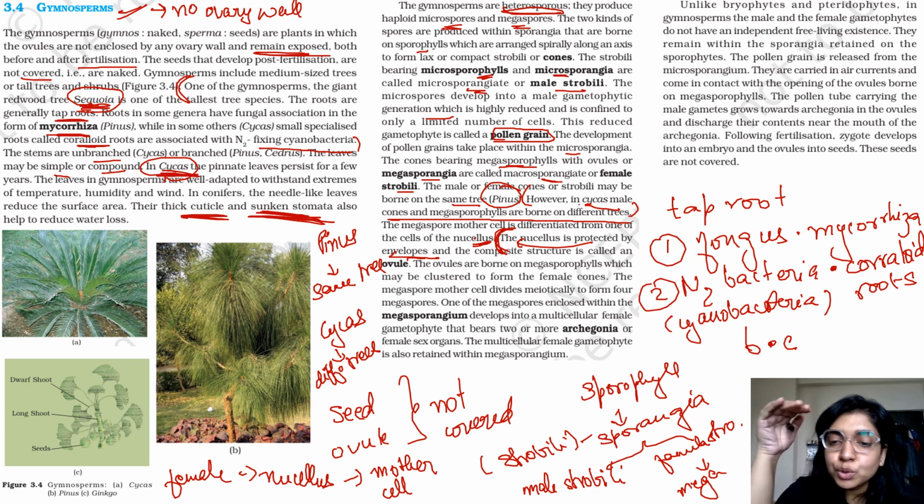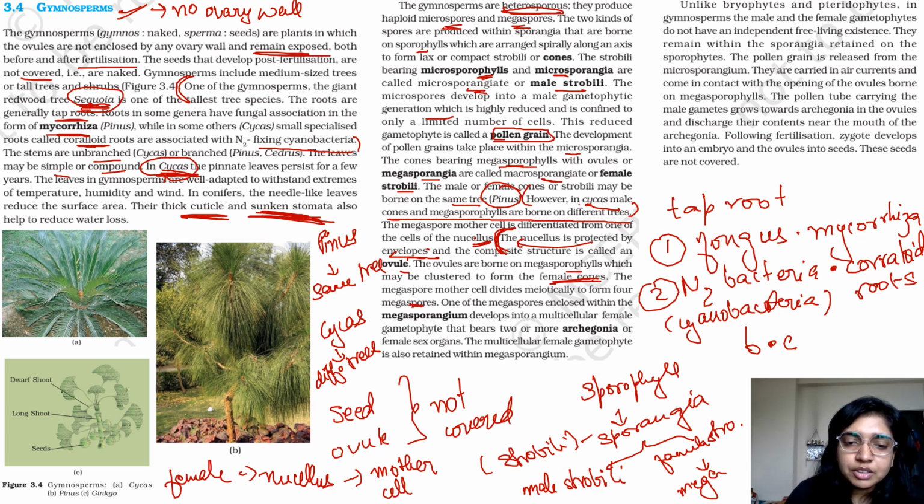So even though the ovule does not have a covering, the nucellus does have a covering. All right. So nucellus is present in the female strobilus and it has a covering. The nucellus is protected by envelopes and the composite structure is called an ovule. The ovules are borne on megasporophylls which may be clustered to form the female cone. The megaspore mother cell divides meiotically to form 4 megaspores. Now this mother cell can form 4 different spores.